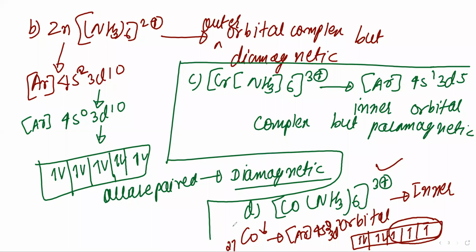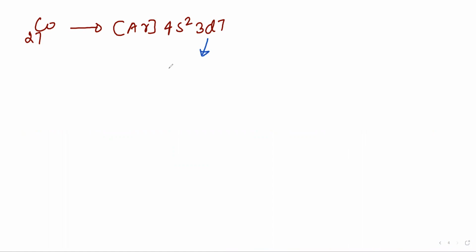Now see in the next slide. Cobalt atomic number is 27, so its electronic configuration is argon 4s2 3d7. Its electronic distribution after losing, so it is cobalt 3 plus.